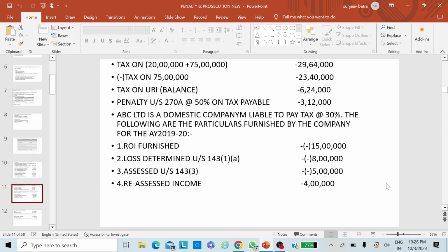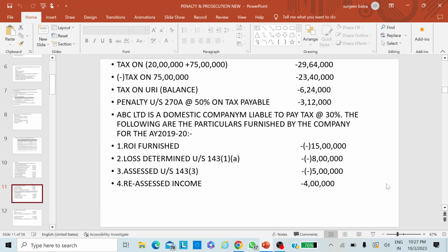Now you can see that tax has been calculated taking 20 lakhs plus 75 lakhs. How the tax shall be calculated is defined under subsection 10 of this section, that is 270A. In a nutshell, I would like to tell you how the tax shall be calculated. You have to take the underreporting of income increased by the last assessed income or income determined under section 143(1)(a).